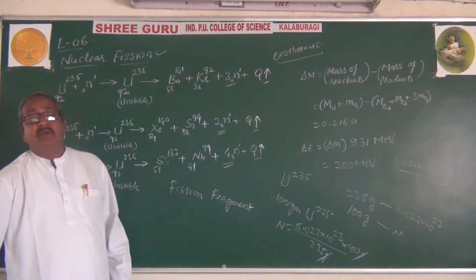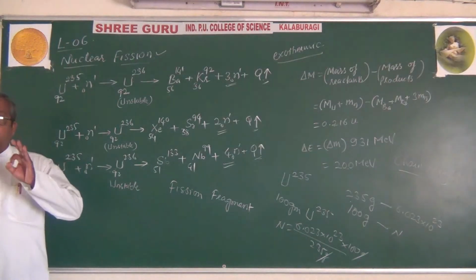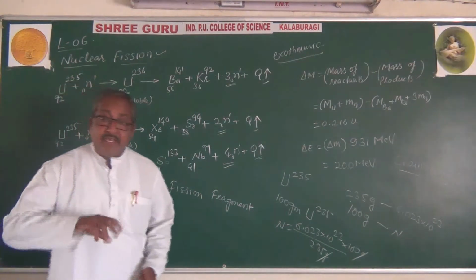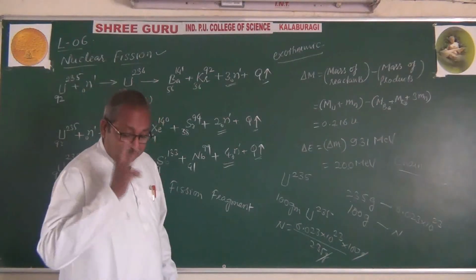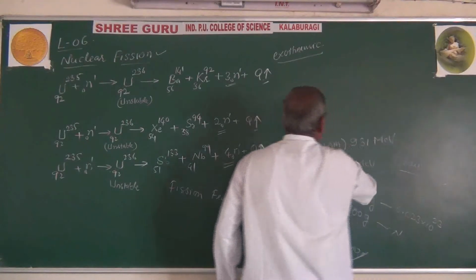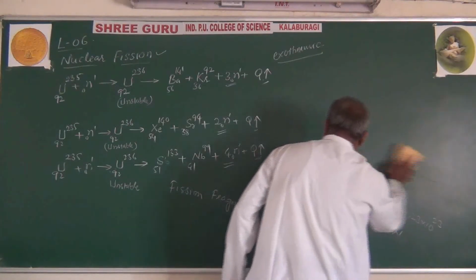In case of nuclear fission, the chain reaction can take place. In case of a chain reaction, there are two types of chain reactions.